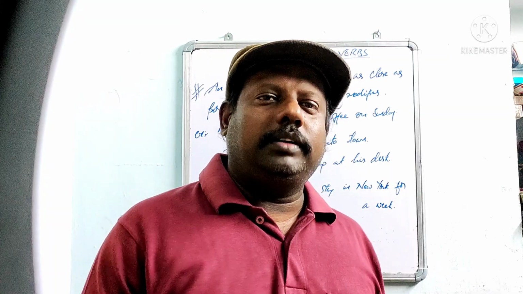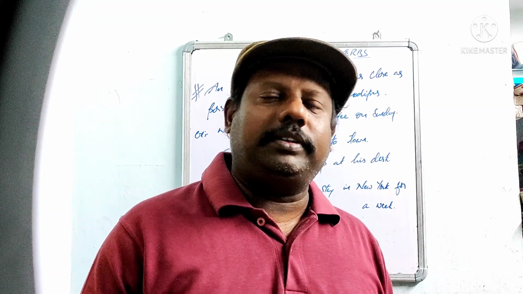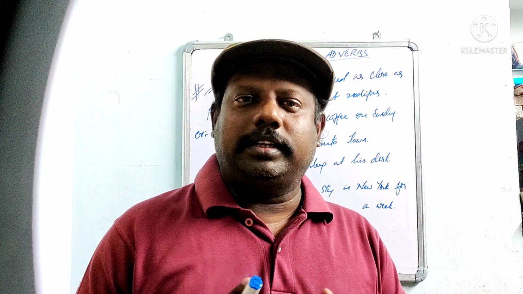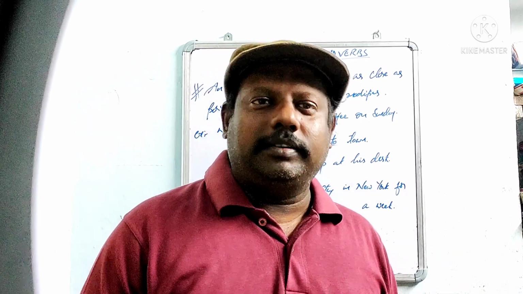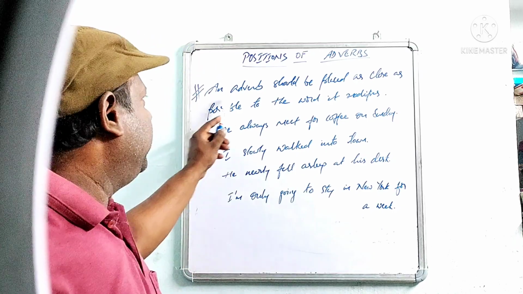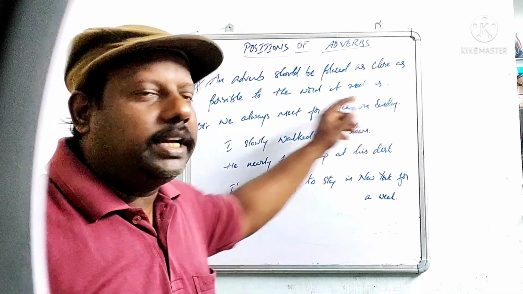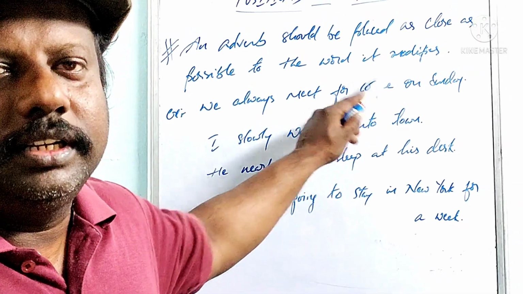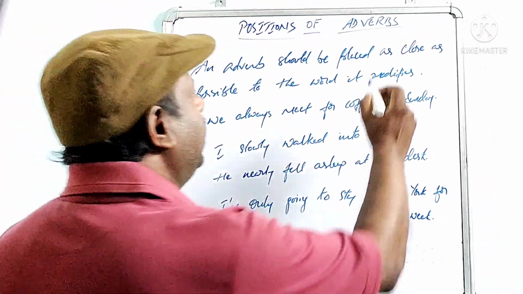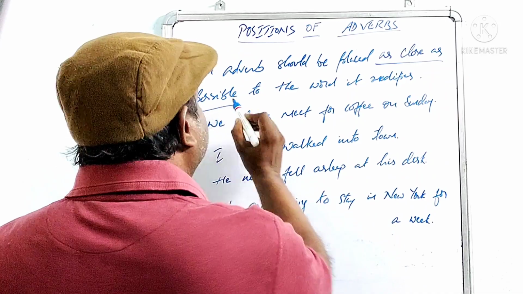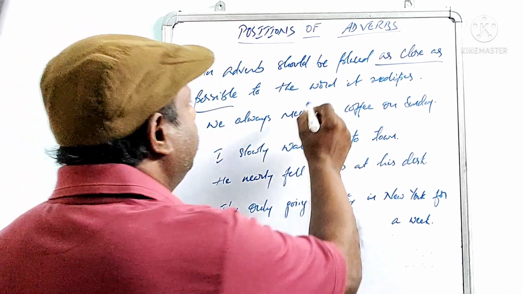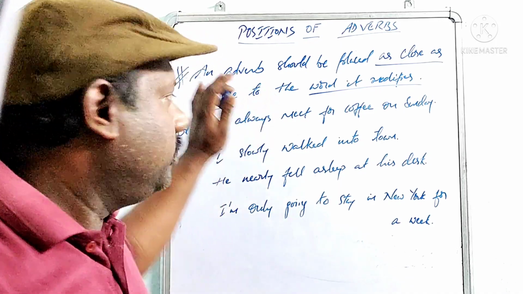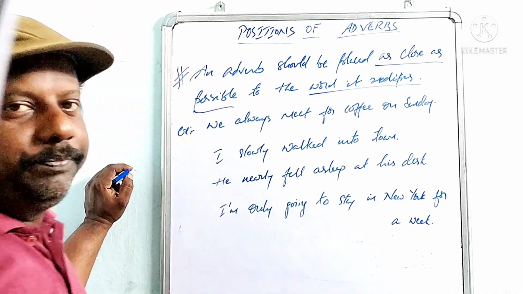Now in the positions of adverbs, the first one we came to know is at the beginning. The second one, at the end. Now the third one: an adverb should be placed as close as possible to the word it modifies. As close as possible to the word it modifies. For this we can see the examples.